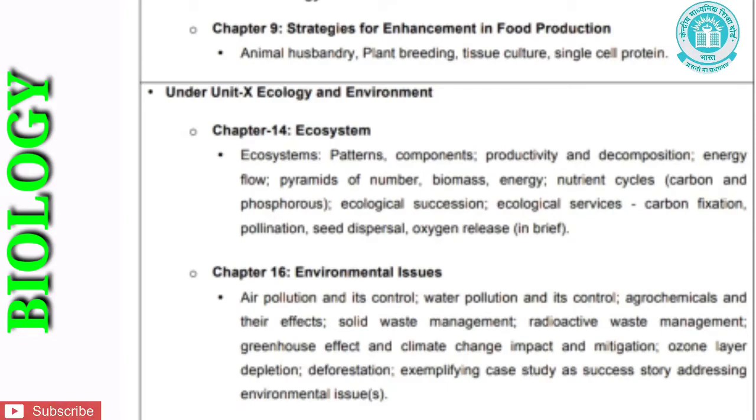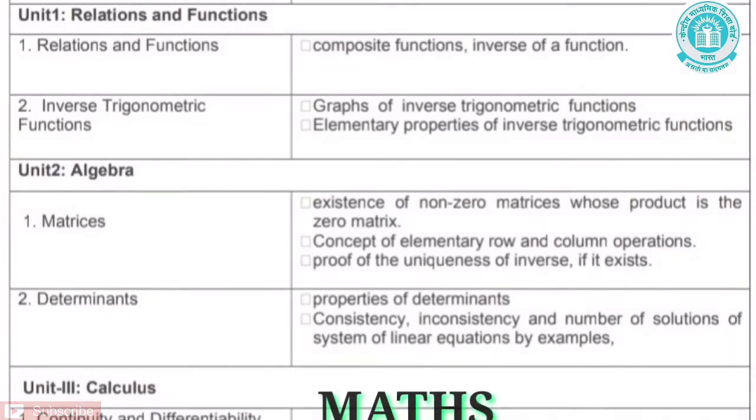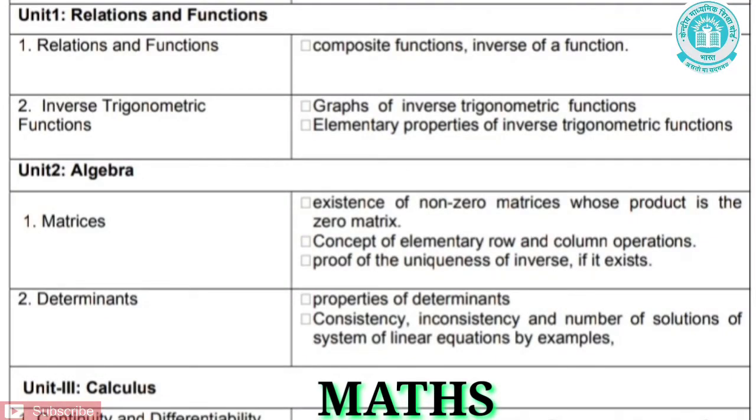Let us see the next chapter, that is chapter 16, environmental issues. Under this chapter, air pollution and its control, water pollution and its control, agrochemicals and their effects, solid waste management, radioactive waste management, greenhouse effect and climate change impact and mitigation, ozone layer depletion, deforestation, exemplifying case study as success story addressing environmental issues. Coming forward to the next subject, that is mathematics.